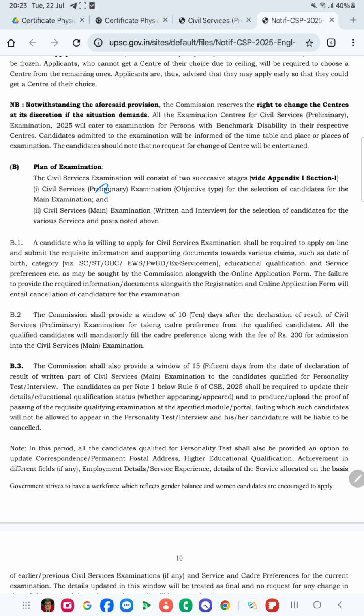And the main examination consists of two parts: one is the written examination, for which you have to write long answers, and the second one is the interview.